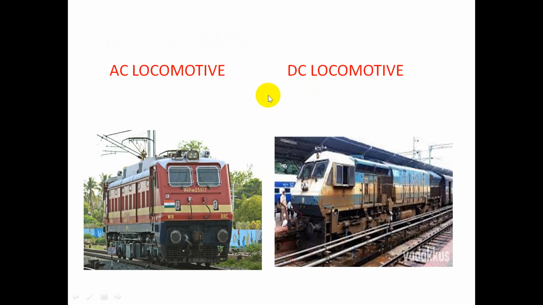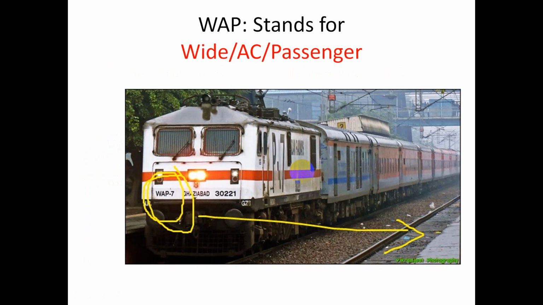On the right-hand side you can see a DC locomotive. Friend, how can you categorize an AC locomotive? You can see these AC wire lines. Here there is no AC wire line; there are AC wire lines here, but there is no connectivity. So the left is your AC locomotive, alternating current, and here is the DC locomotive, direct current locomotive. Wait, I will explain it better, friend. That's very important.